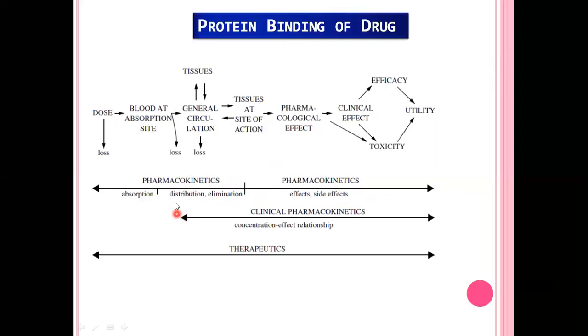pharmacodynamics. Second, we talk about clinical pharmacokinetics. Here, after the drug is absorbed into blood through the semi-permeable membrane, from this process until it shows the clinical effect, all these effects come under clinical pharmacokinetics. And third one is therapeutics, which starts where the dose is first inserted into the body, and from here until it shows the clinical effect comes under therapeutics.